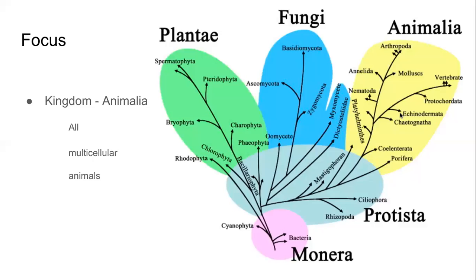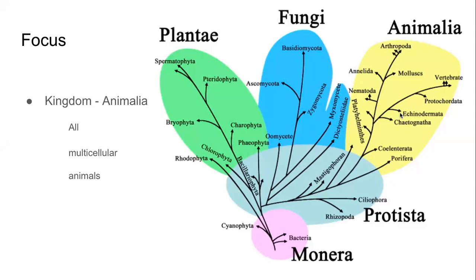This current chapter that we are studying focuses on only one kingdom. It is kingdom Animalia, on the extreme right top of your screen now. The basic fact about this kingdom is it contains all the multicellular animals.